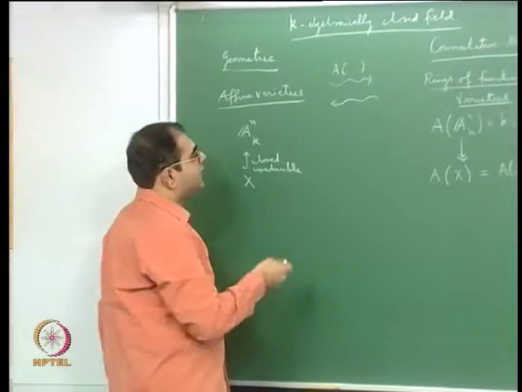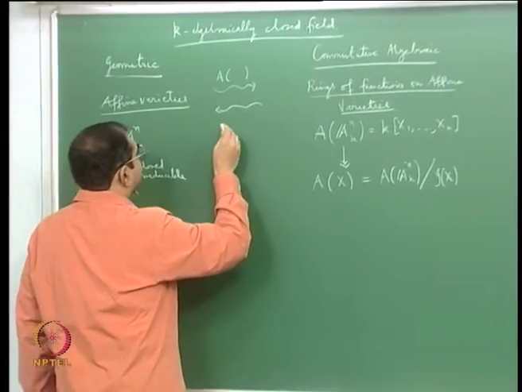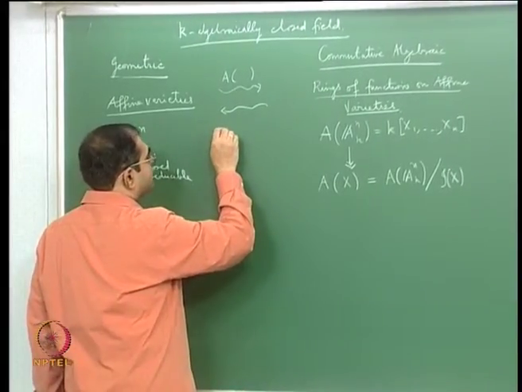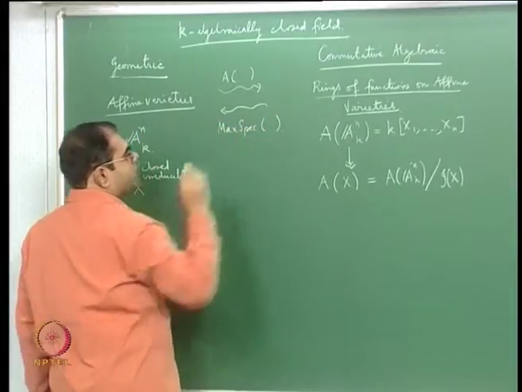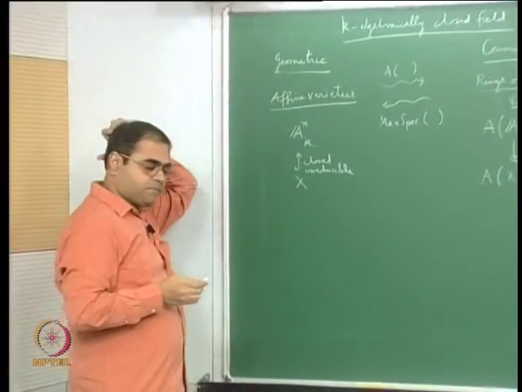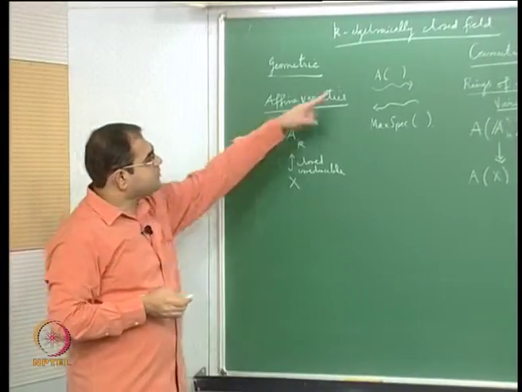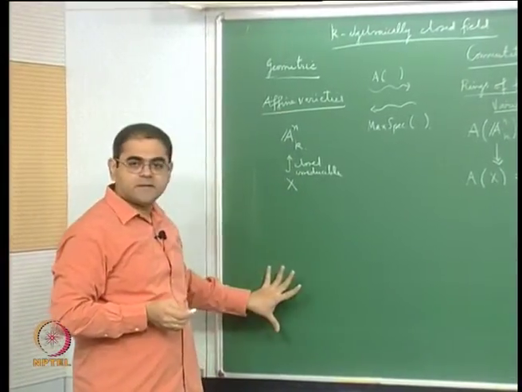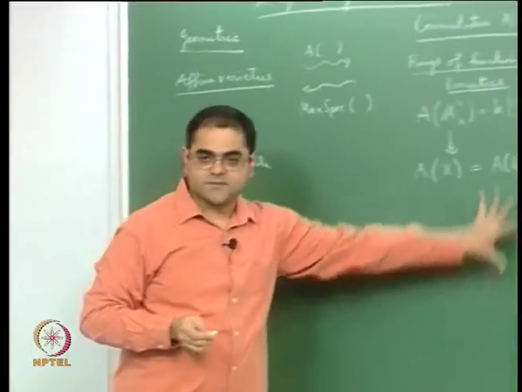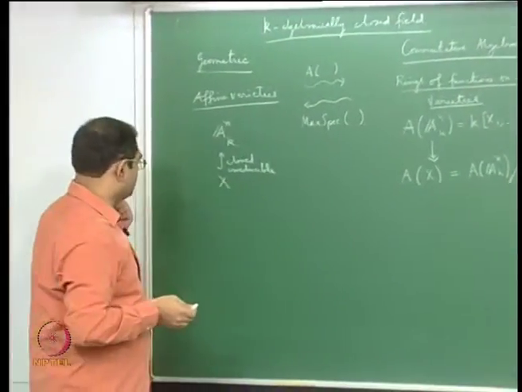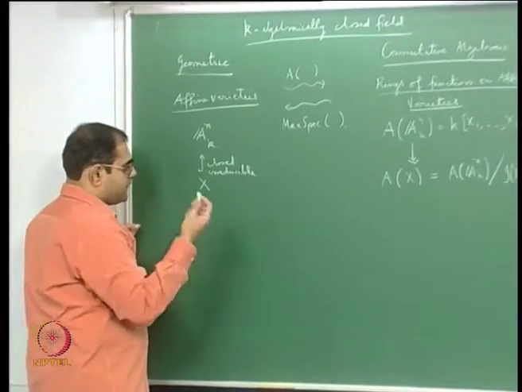I would like to tell you what that is, the so-called max spec. I will come to that, and these two put together will tell you that whatever is happening here is exactly a mirror image of what is happening on this side.